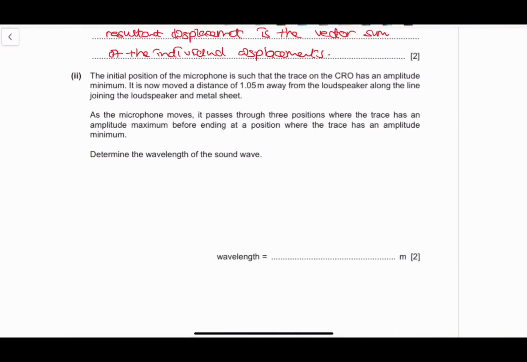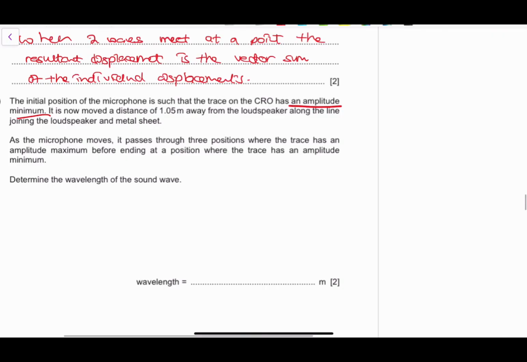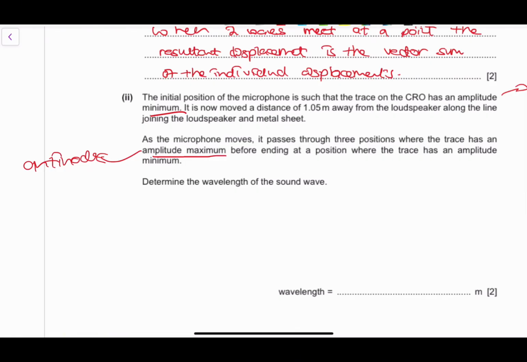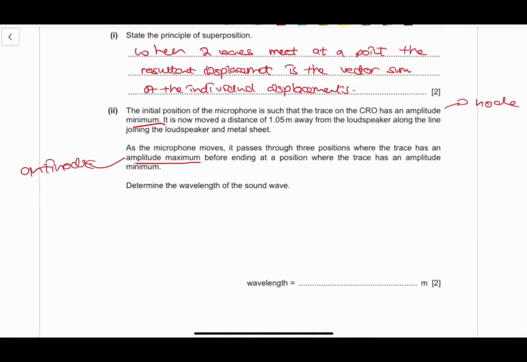So the initial position of the microwave is such that the trace on the CRO is an amplitude minimum, right? So you need to get this. An amplitude minimum refers to what we call a node, but an amplitude maximum refers to an antinode, right? Very important. What is an antinode? An antinode is an area of maximum displacement, and a node is an area of minimum displacement on a stationary wave, right? So as the microwave moves, it's going to pass through three specific points that have an amplitude maximum before it reaches a point where it has an amplitude minimum.